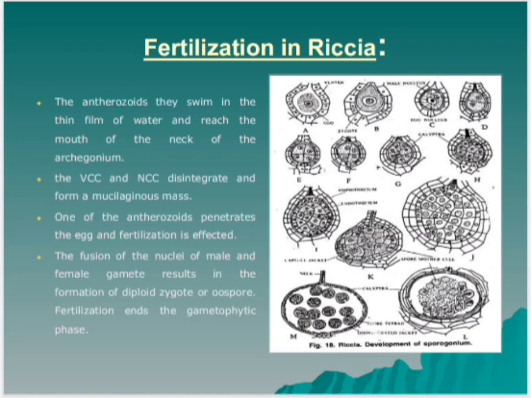Many antherozoids enter the archegonial neck because of the chemotactic response and reach the egg. One of the antherozoids penetrates the egg and fertilization is effected. The fusion of the nuclei of male and female gametes results in the formation of a diploid zygote or oospore. Fertilization ends the gametophytic phase.